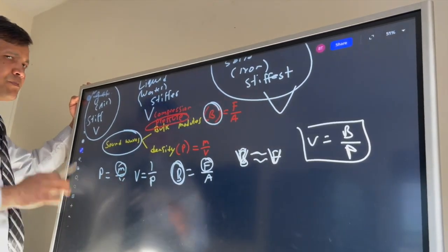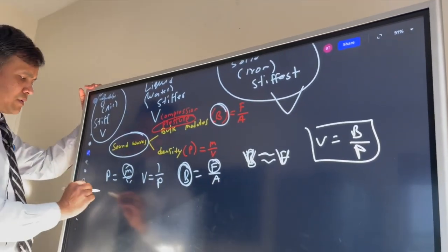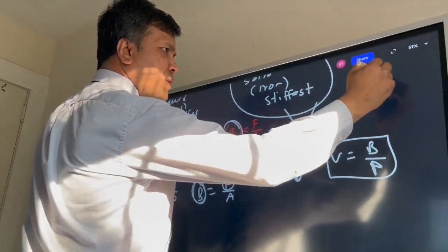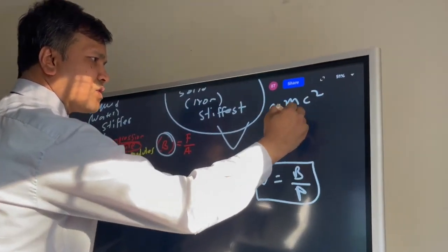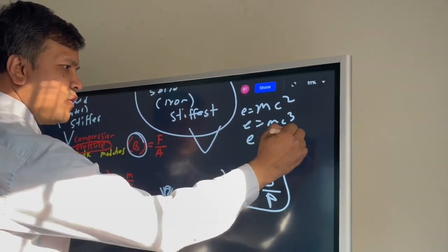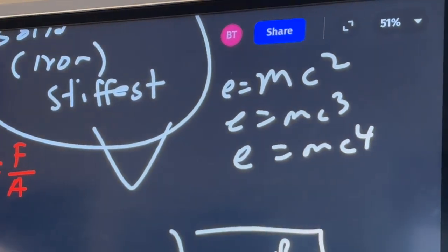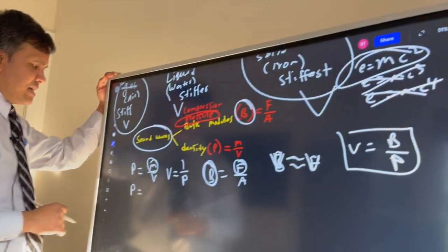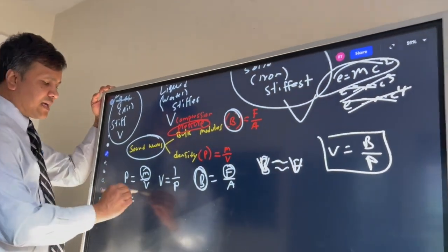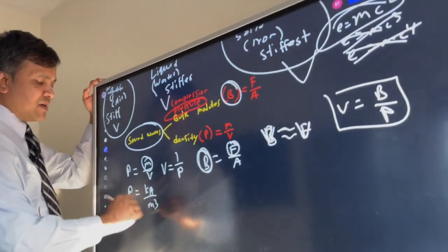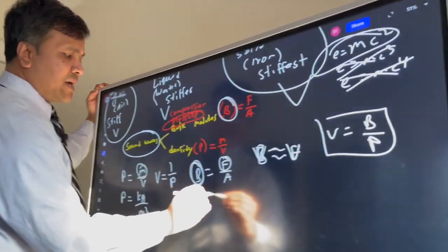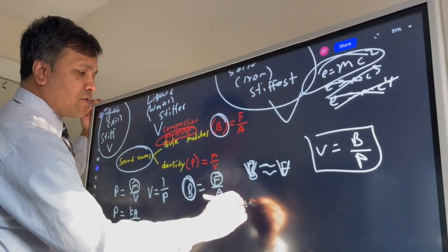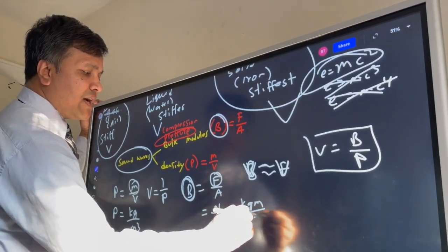We're doing very simple dimensional analysis. You know Einstein, right? Einstein had the hypothesis E equal to mc squared, E equal to mc cubed, E equal to mc to the fourth, and he used dimensional analysis to find that E is indeed equal to mc squared. Now what is M over here? Kilogram. What is V over here? Cubic meter, right? Let's see over here. What is F over here? Newton. A over here is square meter. N is kilogram meter per second squared, and this is meter squared.